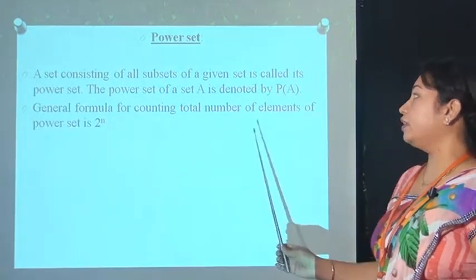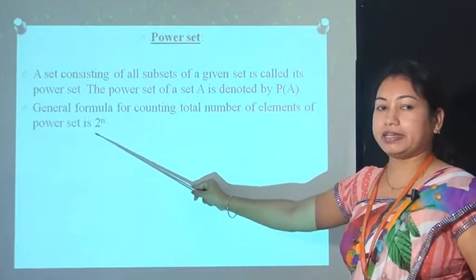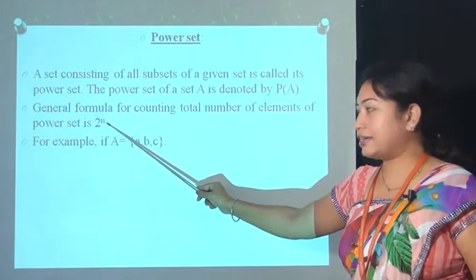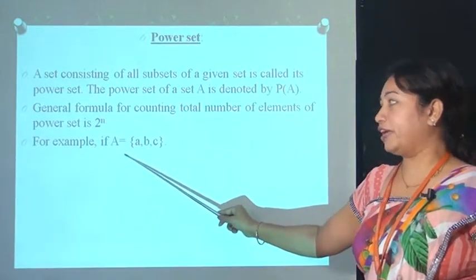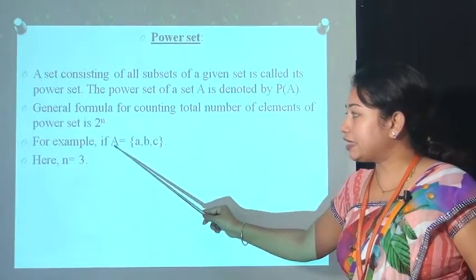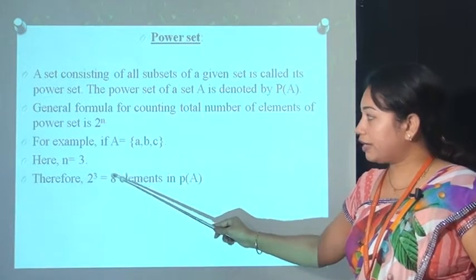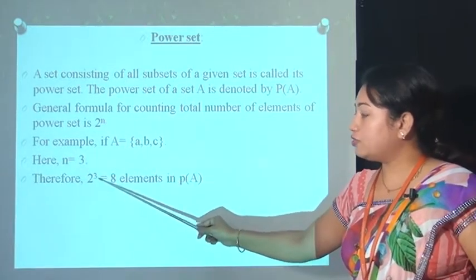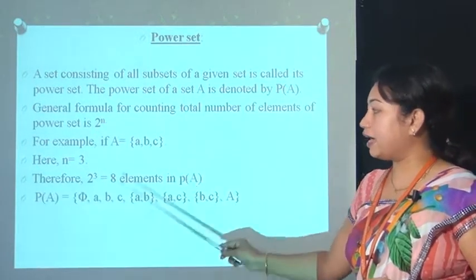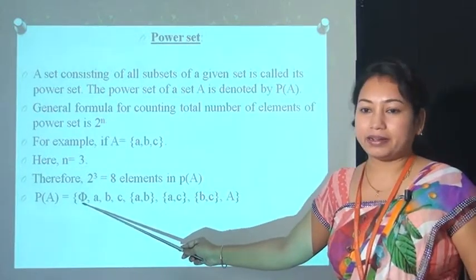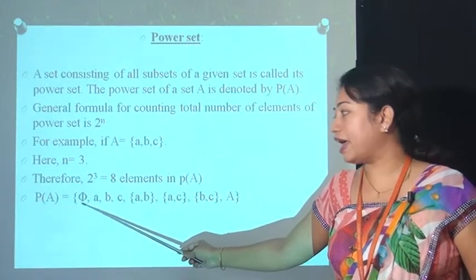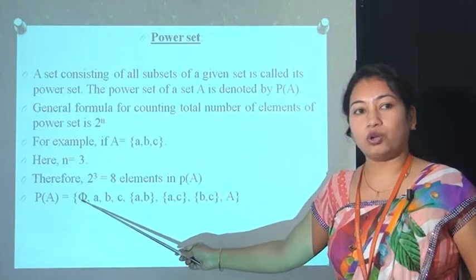Generally, the formula for counting the total number of elements of a power set is 2 raised to n, where n is the number of elements which that set contains. For example, if A is equal to {A, B, C}, here the total number of elements of this set is 3, therefore the power set of A has 2 raised to 3, which is equal to 8 elements. These elements are: the first element is the null set. That means you can say that the null set is a subset of every set. So the first element is always a null set.